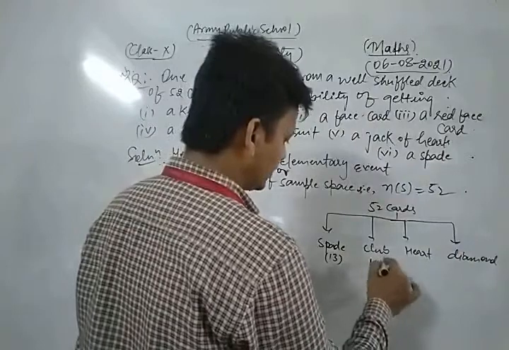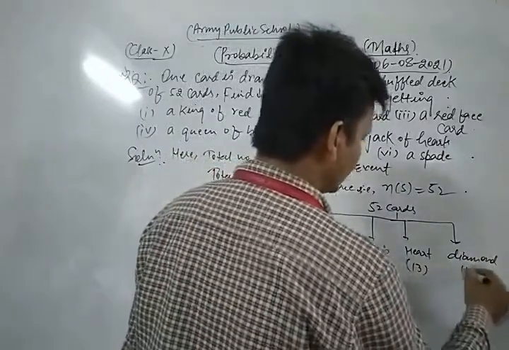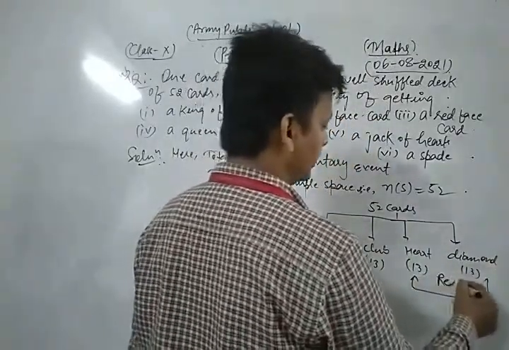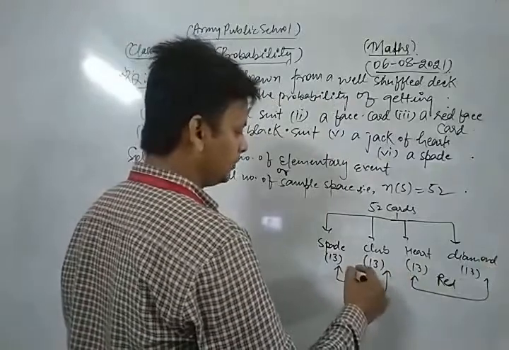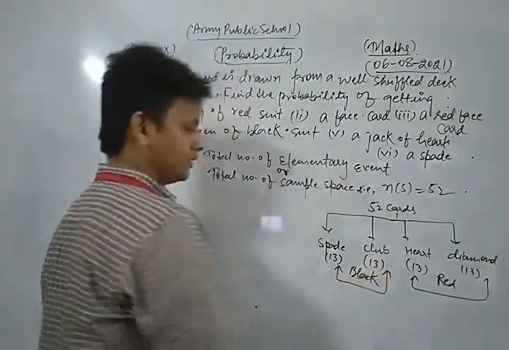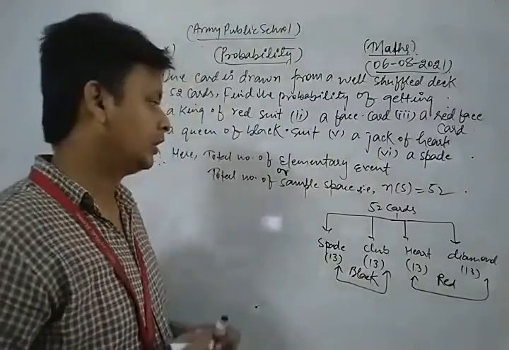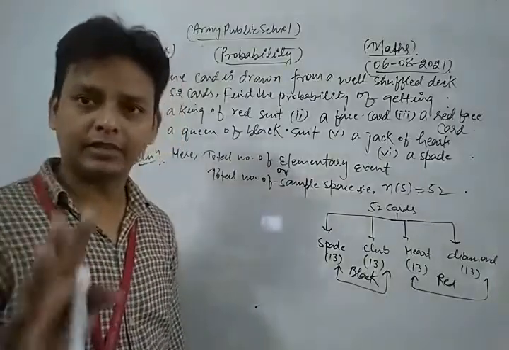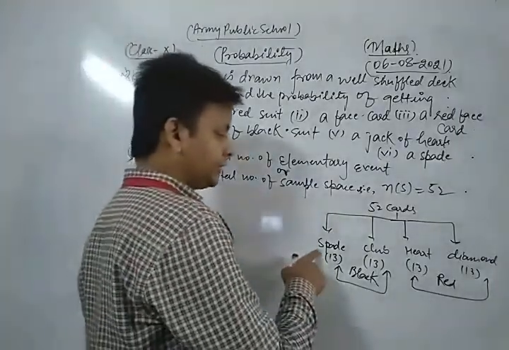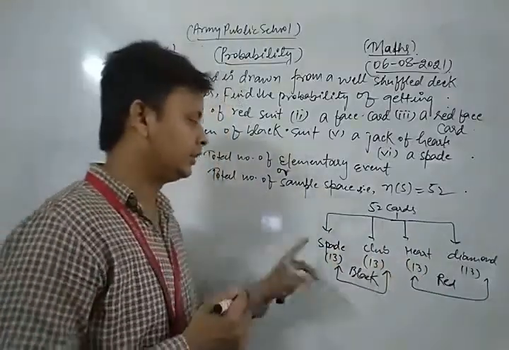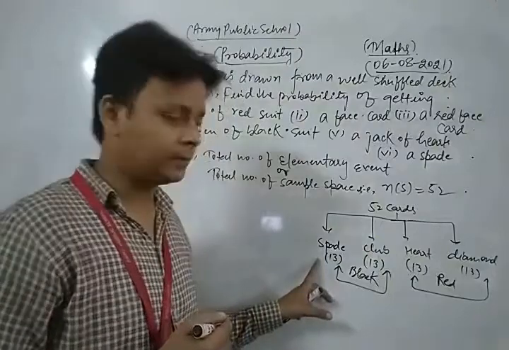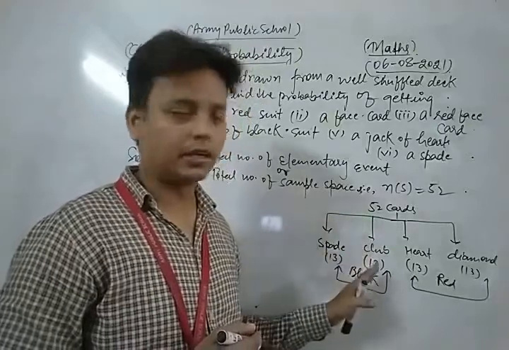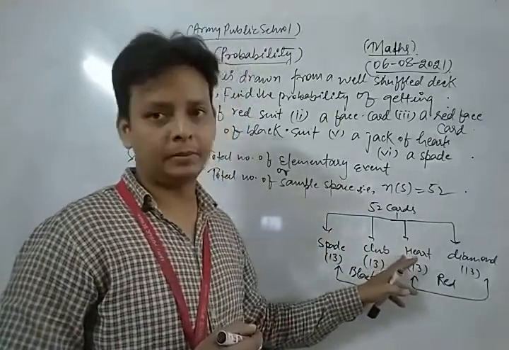Diamond and heart are generally red, and spade and club are generally black cards. There are 12 face cards: king, queen, and jack. In each of spade, club, heart, and diamond there is one king, one queen, and one jack.